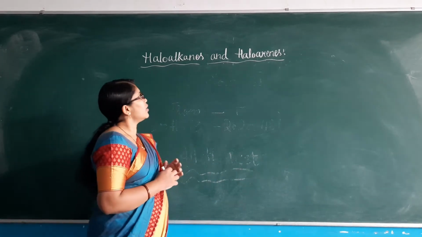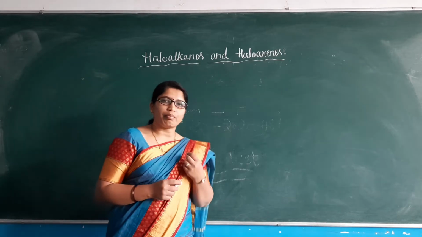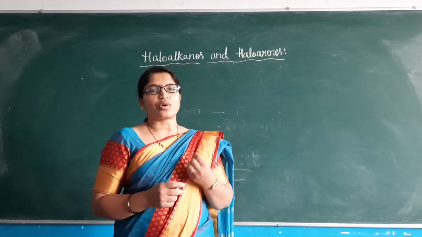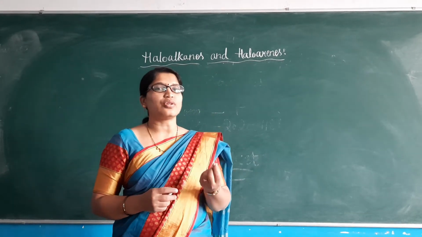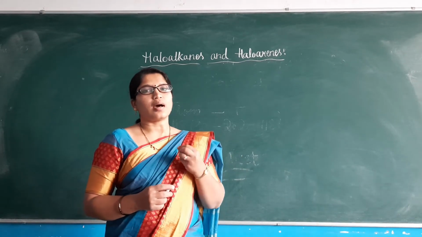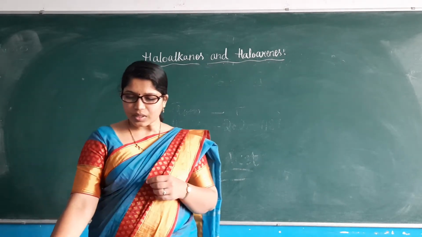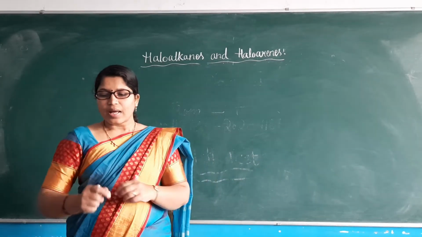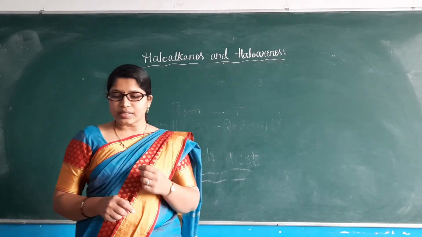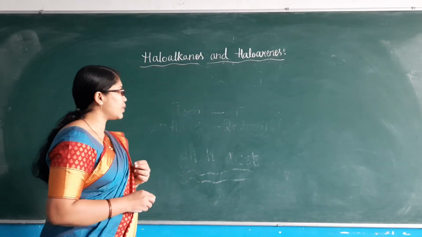When you consider haloalkanes and haloarenes, they are mainly halogen derivatives: halogen derivatives of alkanes and halogen derivatives of arenes. Arenes, we know, are aromatic compounds. So I would write the definition here. These are considered as haloalkanes. Haloarenes are considered as derivatives of aliphatic hydrocarbons.